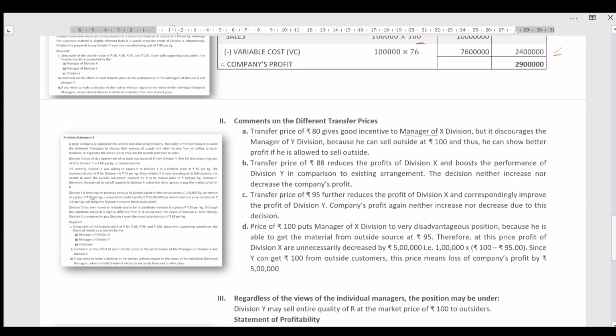The next one is, if the transfer price is set at rupees 88, it reduces the profit of division X, but it boosts the performance of division Y in comparison with the existing arrangement. If the transfer price is set at rupees 95, it further reduces the profit of division X, whereas correspondingly it improves the profit of division Y, but for the company's profit, there is no increase nor decrease.